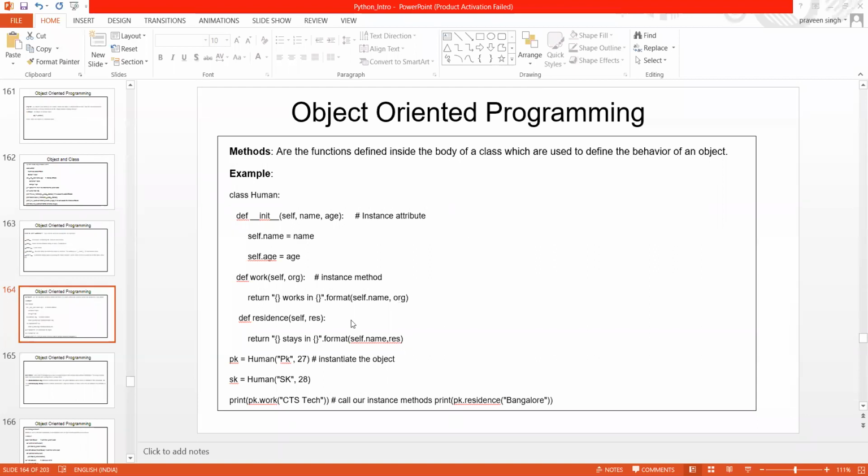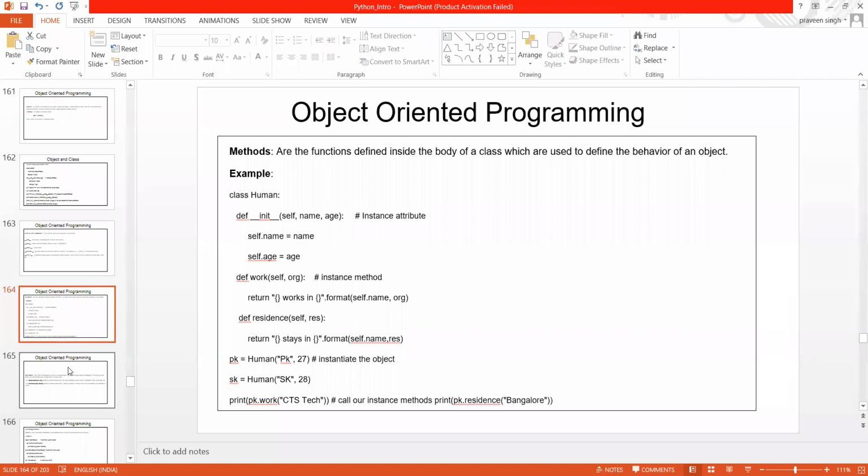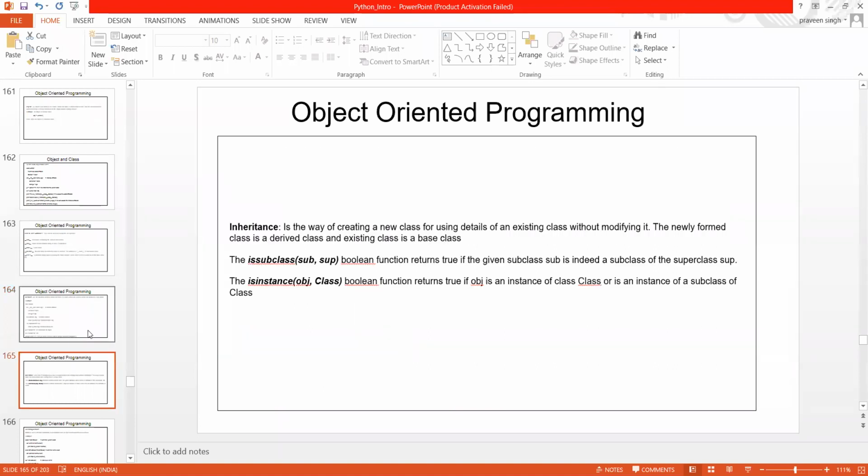Okay, now in object oriented programming, we have a few more topics which we need to cover. What is inheritance? I would like to know from you all, what is your understanding of inheritance?